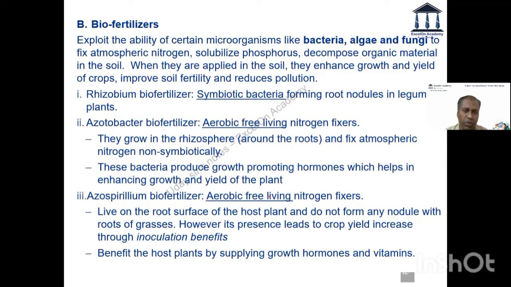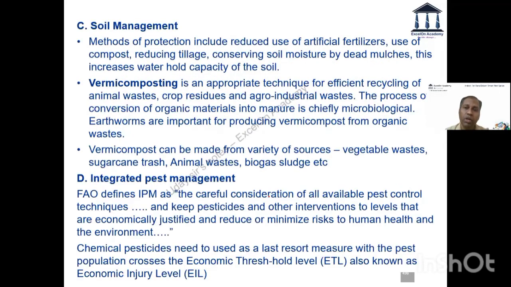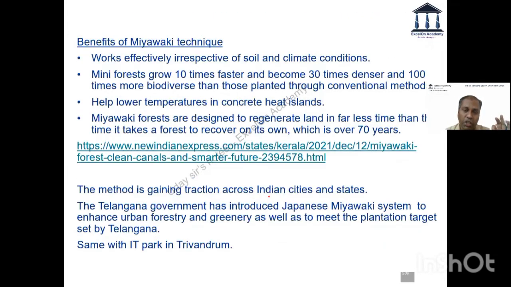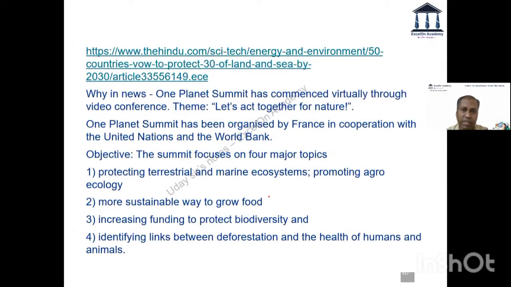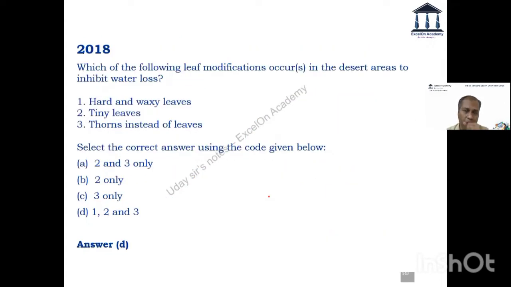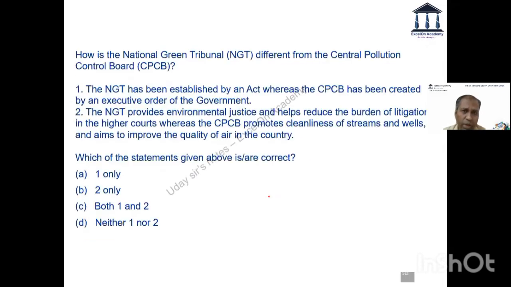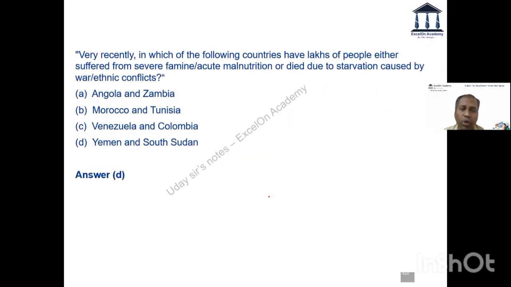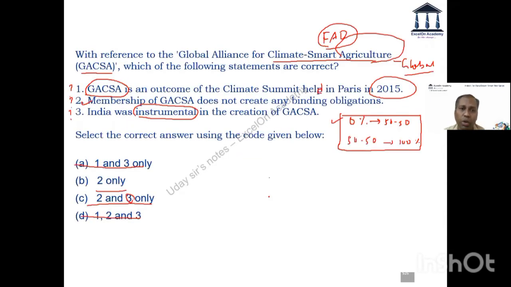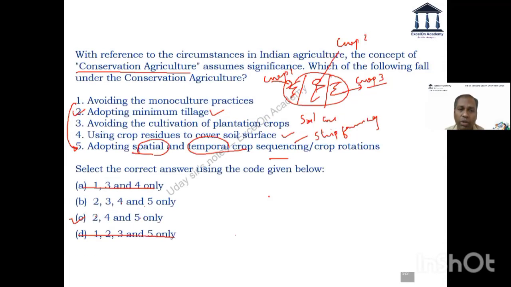Biofertilizers not given in the option, so I'll leave it. Soil management is given in the option. So I felt that by the definition of sustainable agriculture, or in this case conservation agriculture, these two have to be there. So if these two have to be there, I better go by whatever options contain these two options. That's how I got to this. But if there was an option like 1, 2, 4, and 5, then I would have gone for that option. But unfortunately, there is no such option.